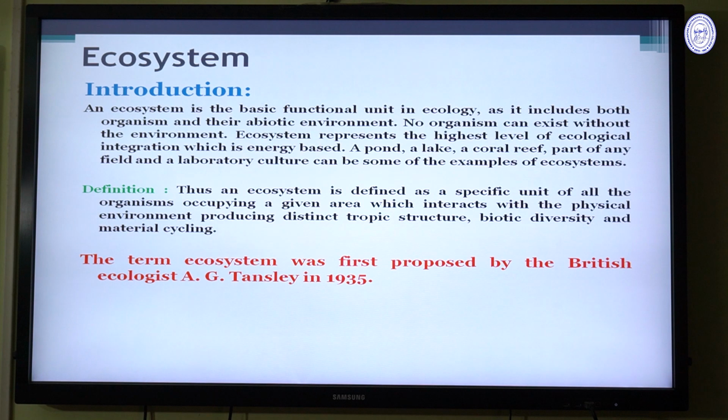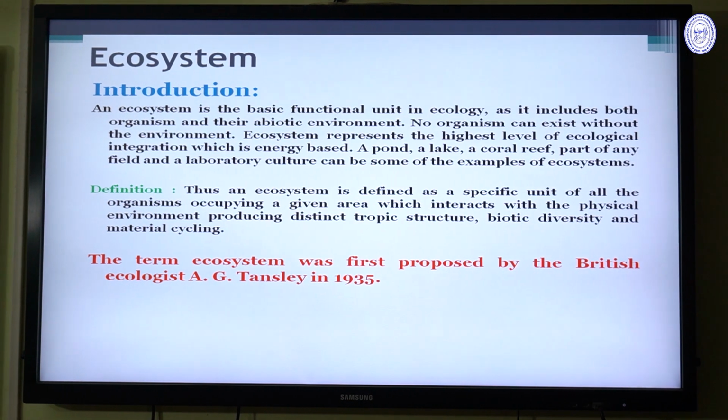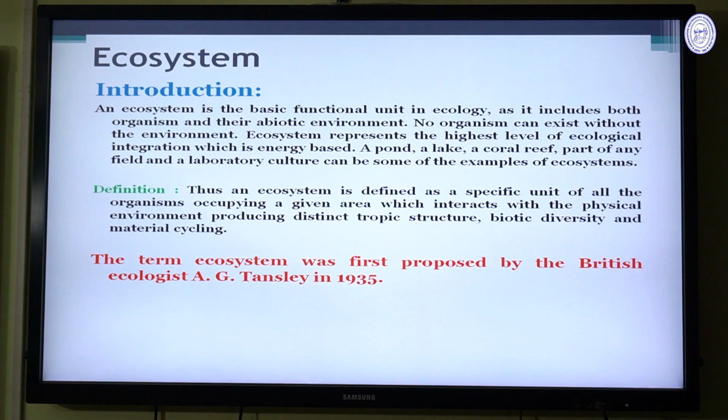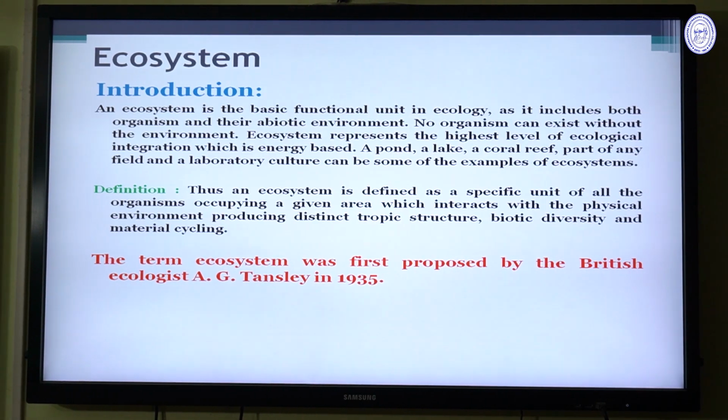A pond, a lake, a coral reef, part of any field, and a laboratory culture can be some examples of an ecosystem. And this is the general definition.